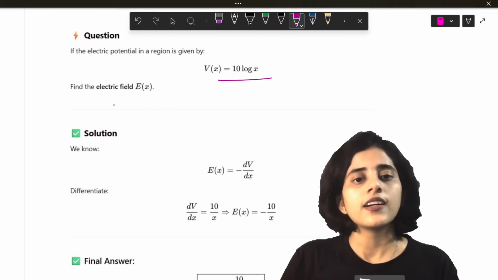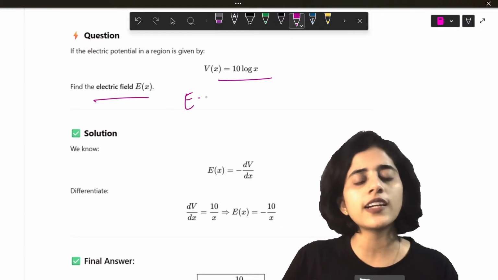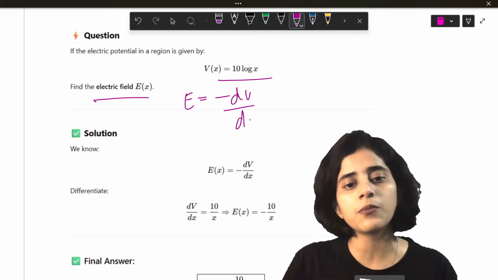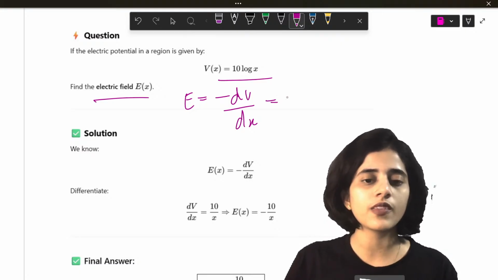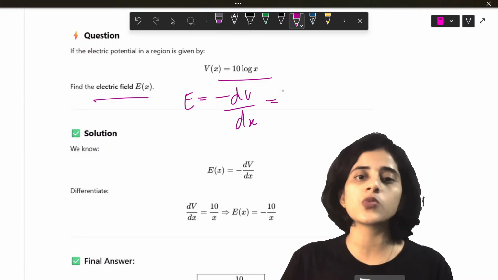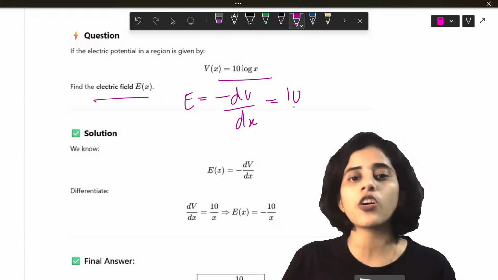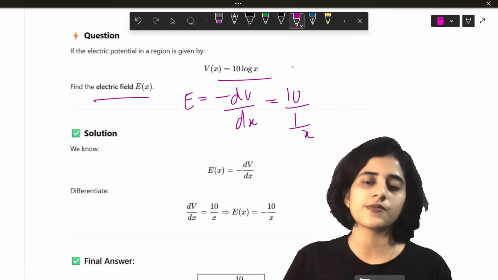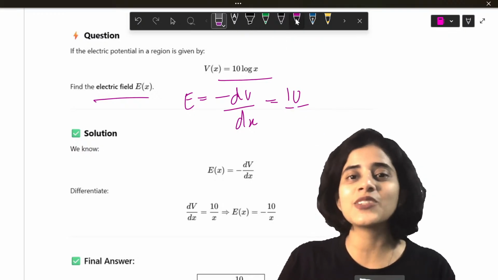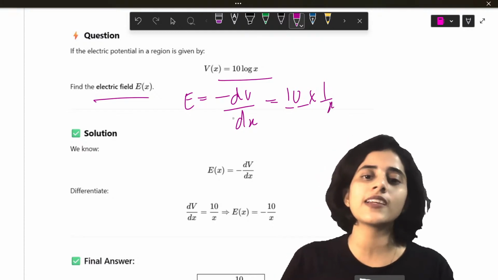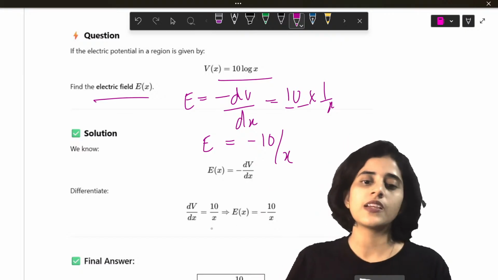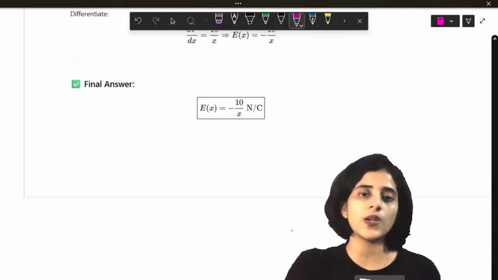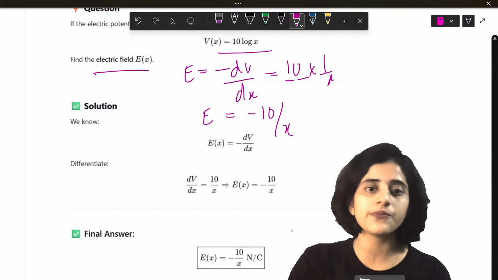Find out E(x). So we know that electric field is the negative gradient of potential. So E is minus dV by dx. Differentiating, the derivative of log x is 1 by x. So 10 into 1 by x. So E is going to be equal to minus 10 by x. So that is the electric field, which is equal to minus 10 by x.